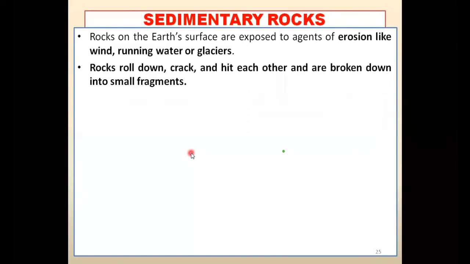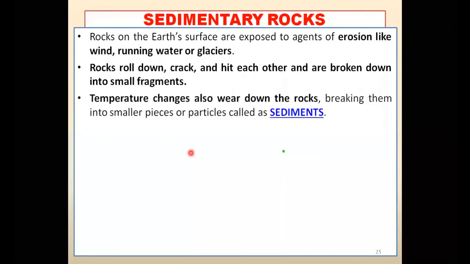Let us move ahead. Temperature changes also wear down the rocks. The rocks which are present on the surface of the earth used to wear down. Wear down means cracks come in them. Like when an earthquake happens, your buildings or the houses or the walls of your room get cracks because of the earthquake. Like that, temperature also brings cracks in the rocks. That is known as wear down of the rocks. It breaks them into smaller pieces or particles.